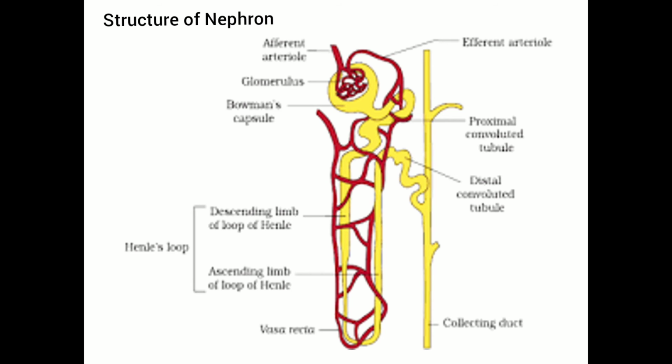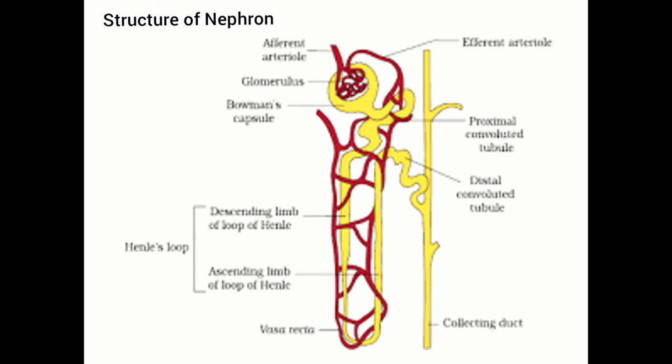Second is loop of Henle. It arises from the end of the proximal convoluted tubule and ends at the starting of the distal tubule. It is a hairpin-like loop with a descending limb and an ascending limb that courses back to the cortex.